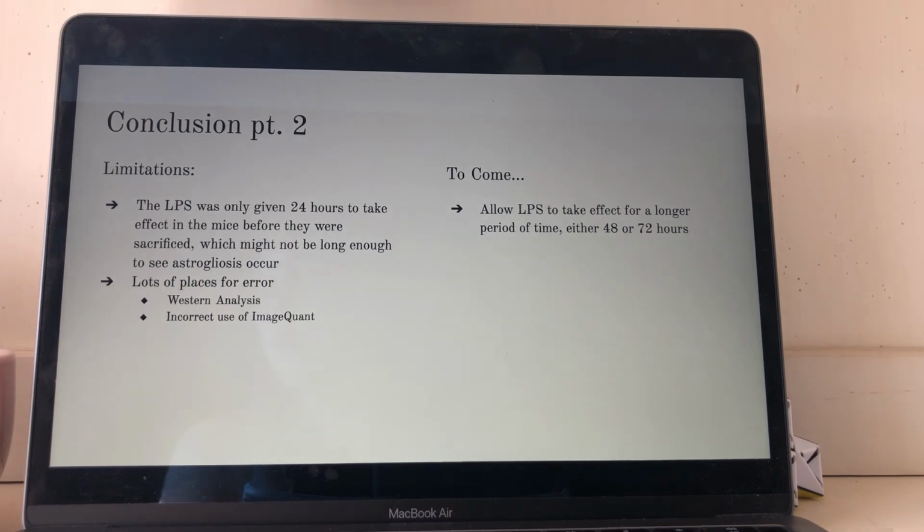There was also a lot of room for error in my data, both in the Western analysis and in the use of ImageQuant. Because Western analysis is a complicated process with so many steps, there's a lot of things that could go wrong in any one of those steps. If there was a misstep, it could have caused all of my data to be incorrect. There could also have been incorrect use of ImageQuant on my end of things. If I incorrectly measured the densities of the proteins, or if I told the machine to do something that I wasn't supposed to tell it to do, it could have messed up my data and caused it to be incorrect.